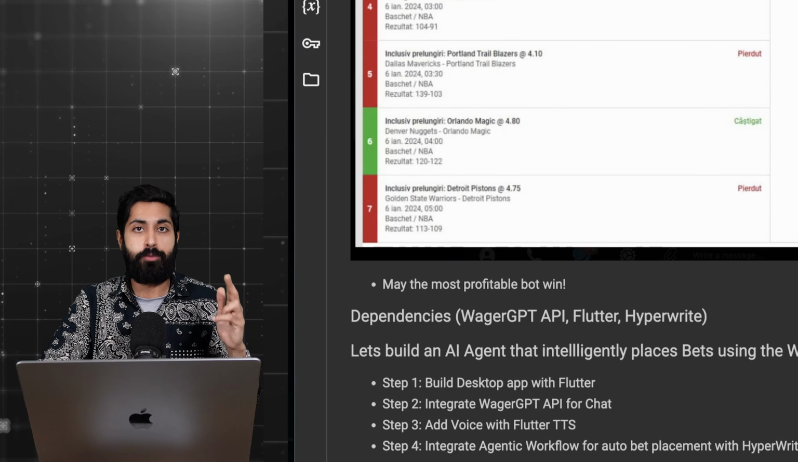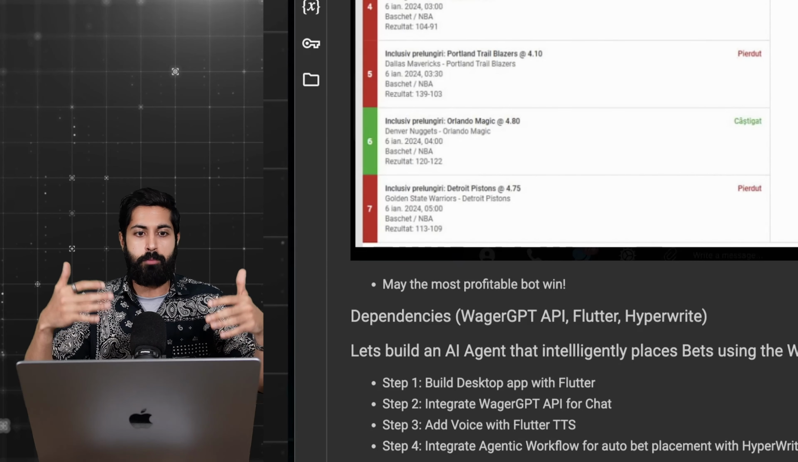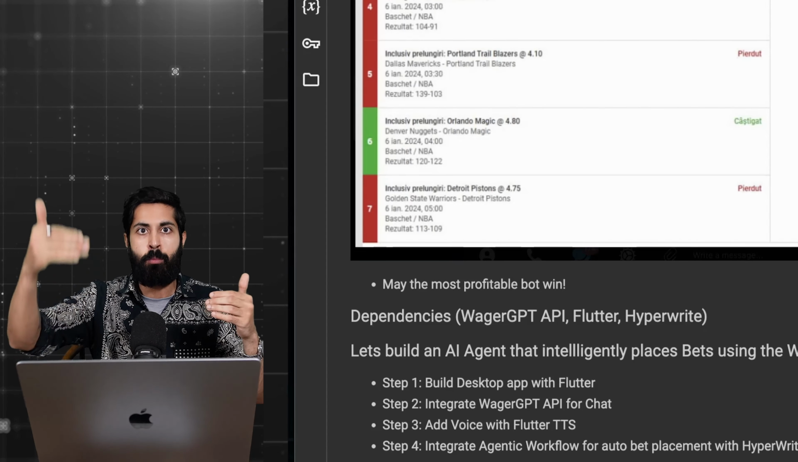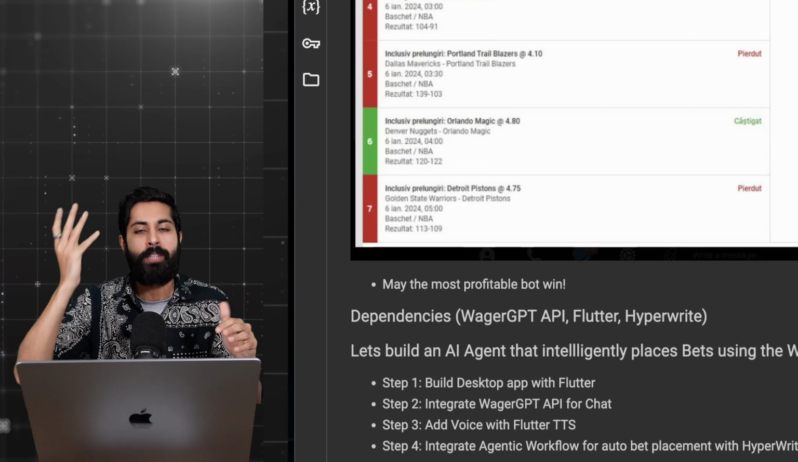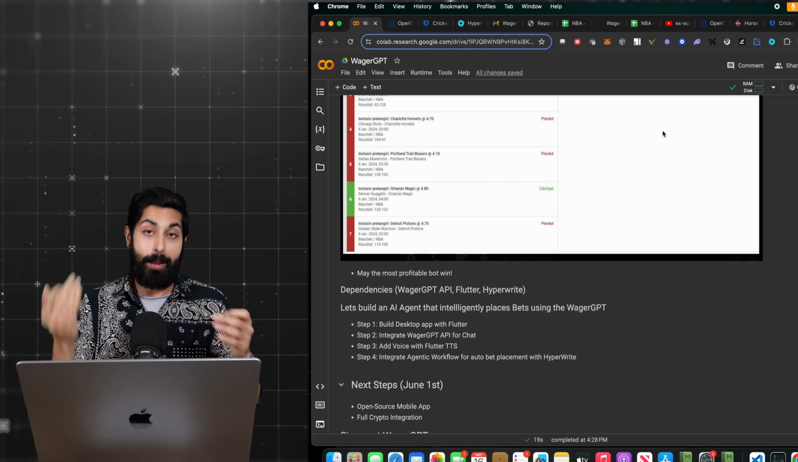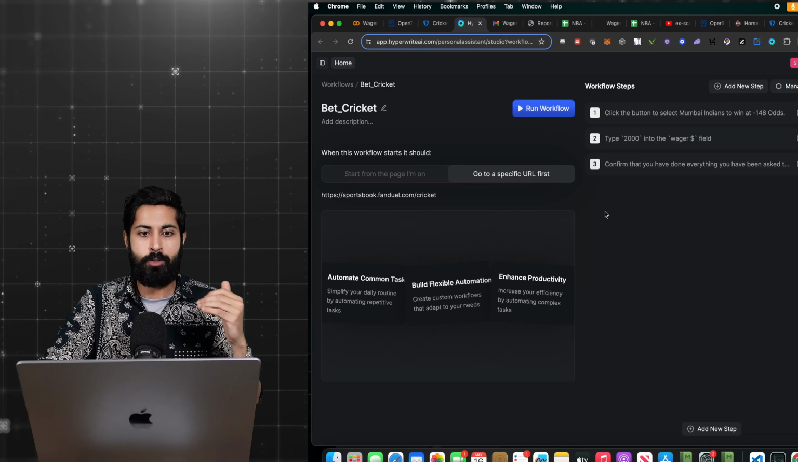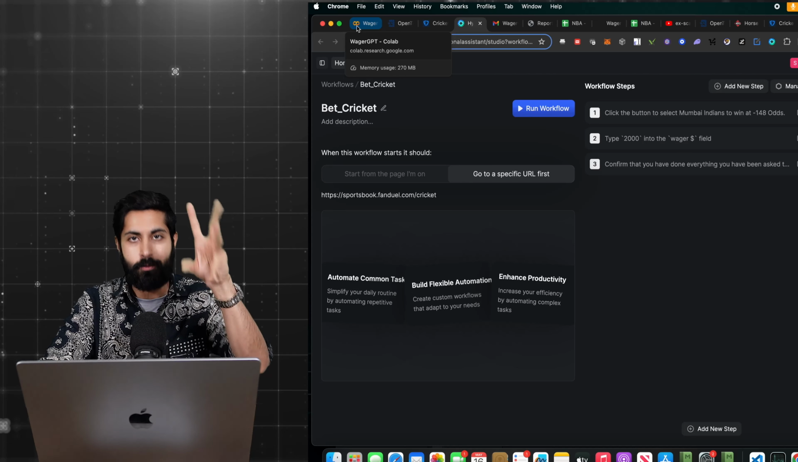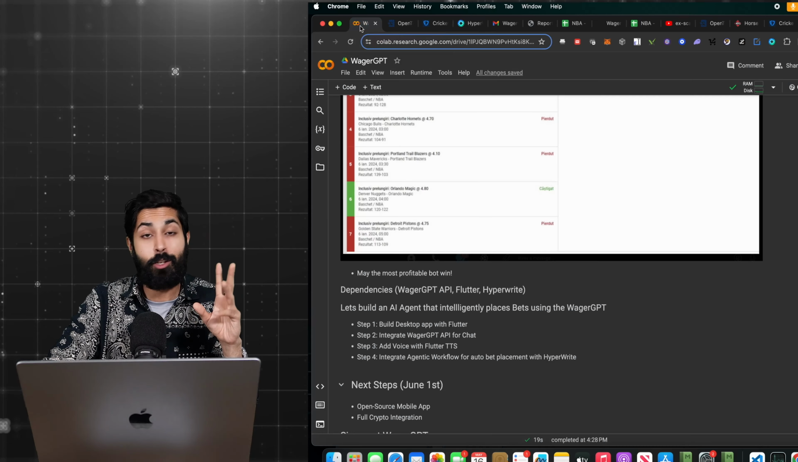The second is Flutter, which is Google's platform to build in one language called Dart across web and mobile and desktop, across any platform. It's incredible. And the third is Hyperwrite. Hyperwrite is a way to create agents in the browser. And I'm really excited to talk about Hyperwrite. By the way, I am an investor in Hyperwrite, so full disclosure there, but it's still an incredible product.